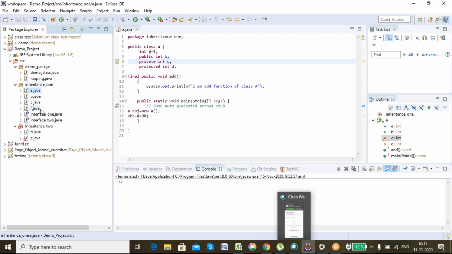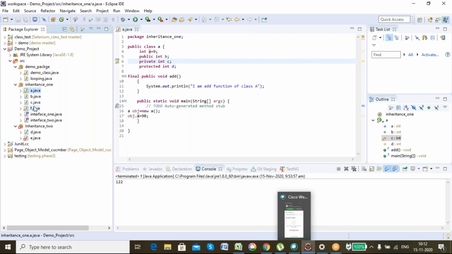And what is protected? Protected can be accessed anywhere inside the package, just like default, and it can be accessed outside the package only if that is inherited. If I have inherited class A in class D, then only I can access int D. Inside the package it can be accessed without any inheritance; it just behaves like the default data member. But if I want to access that data member outside the package, I have to inherit it. Got the difference? Very important from the interview point of view.